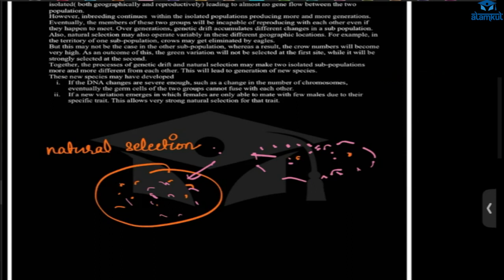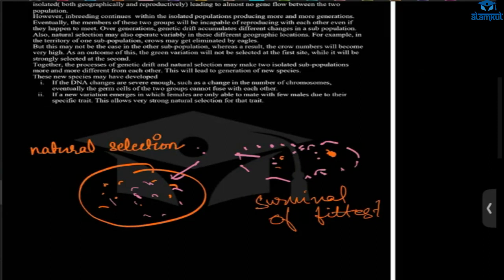So they will get more resources and they will survive. That surviving organism, their species will increase. The others will die. So there is survival of the fittest. That is natural selection. Nature selects. Got it? Any doubt here?